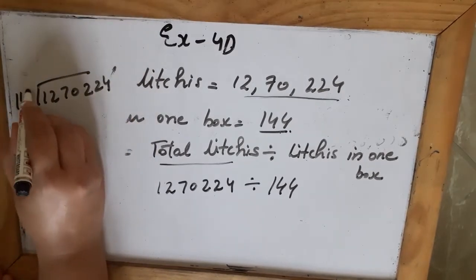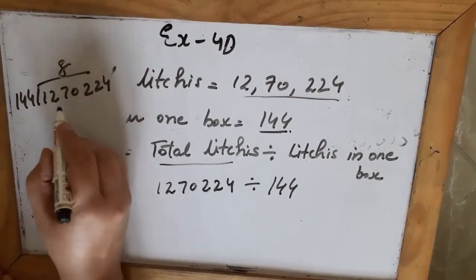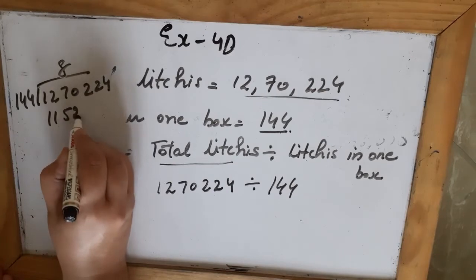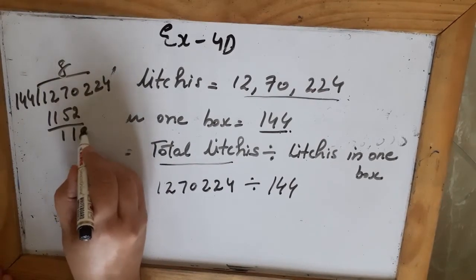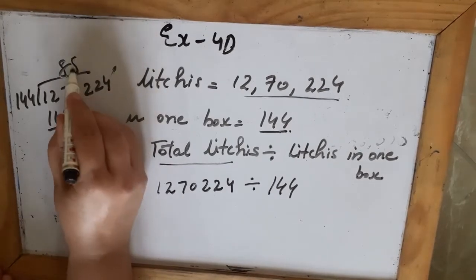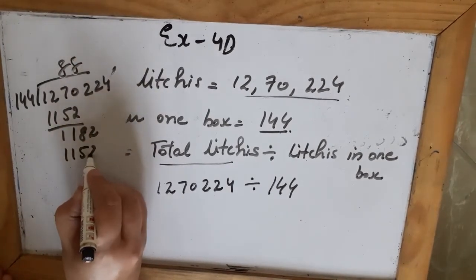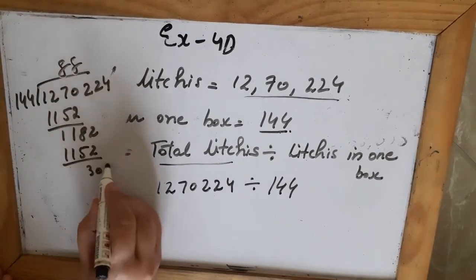So 144, so it's 8, 2, now 8 2, again 8, 1152, so 302.